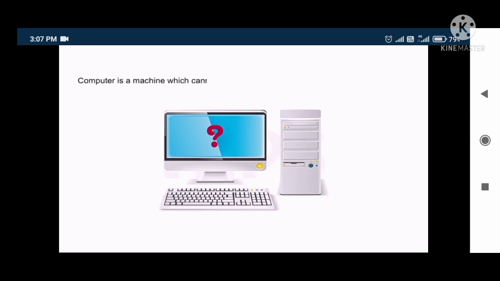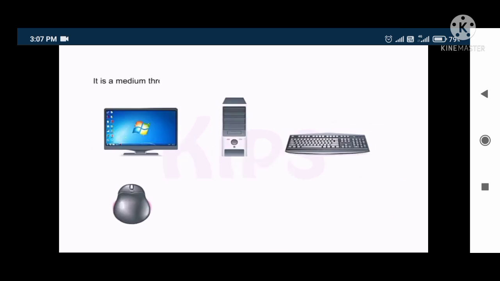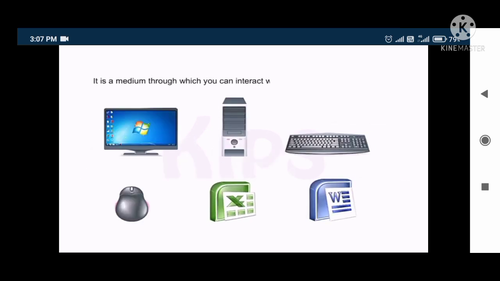A computer is a machine which cannot think on its own and it requires instructions from you. The most important program of a computer is the operating system. It is a medium through which you can interact with the hardware using software.